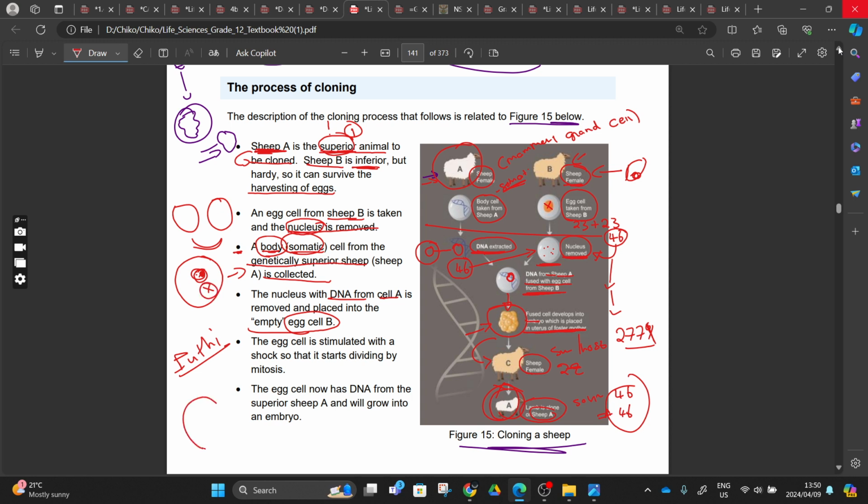Here's another thing. This egg here, instead of having two nuclei, one from the sperm cell and one from the mother, is going to have one nucleus, and this nucleus is going to provide everything that is needed for this cell to undergo mitosis and produce an embryo.